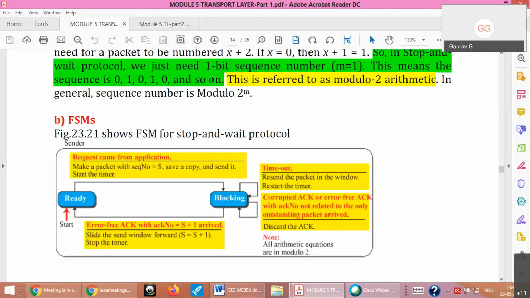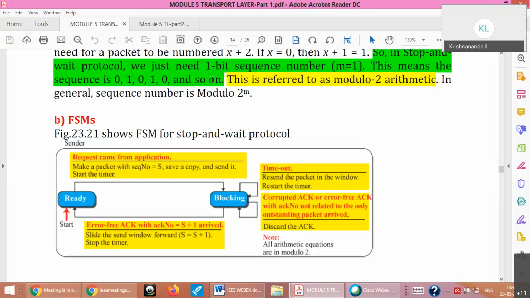Still 10 minutes. I'll continue, but whatever is here, I'll try to complete, because the topic is a little large and wide. Okay, so FSM for stop and wait. You can see here, the sender can be in 2 states, called the ready state or the blocking state. Stop and wait, easily remember that. You send a packet, stop, and wait for acknowledgement. That is called the blocking state.